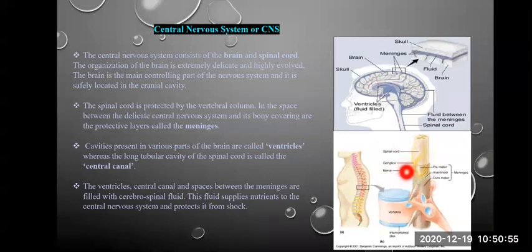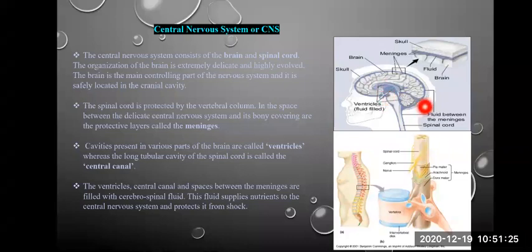In the case of the spinal cord as well as the brain, there are some empty spaces which are known as cavities. See, here in between the cerebrum and the cerebellum, you can see the empty cavity which is filled with the fluid. That blue space is the fluid. It is an empty space which is filled by the fluid.